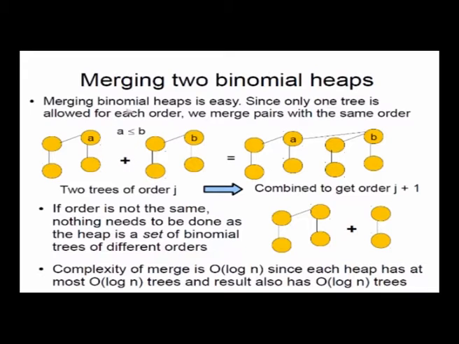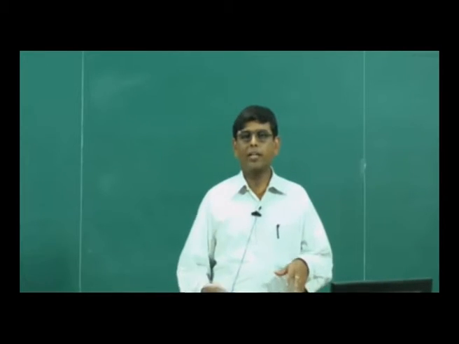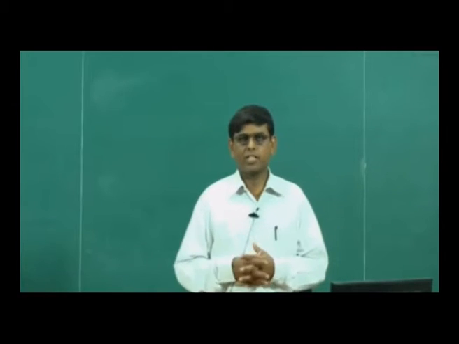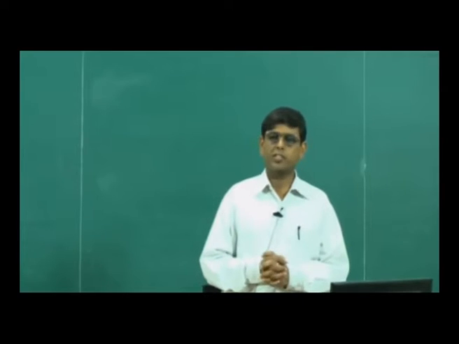So how do I merge binomial heaps? I have been given two heaps, and both heaps have a number of trees in them. Remember, a binomial tree is different from a binomial heap. A binomial tree is one of these; this is called a binomial tree. A binomial heap is a set of trees, a collection of trees. No two trees should have the same order.